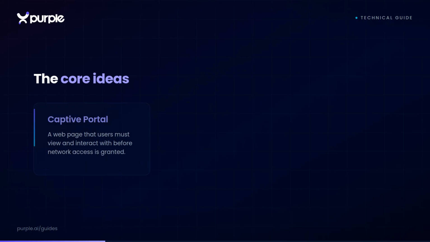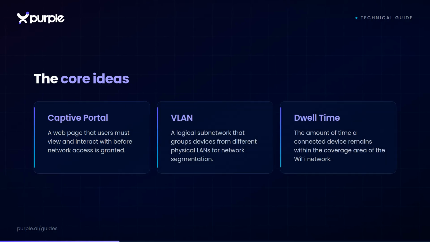3 core concepts underpin effective guest Wi-Fi. A captive portal is the web page users must interact with before access is granted. VLANs are logical subnetworks that group devices for segmentation. Dwell time measures how long a connected device remains within the network's coverage area.